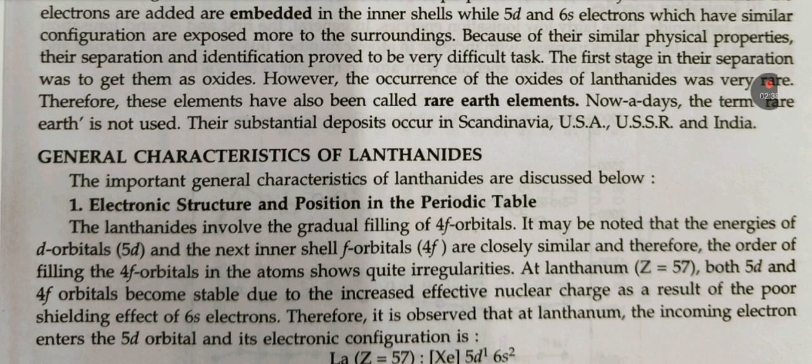At lanthanum, both 5d and 4f orbitals become stable due to the increasing effective nuclear charge as a result of poor shielding effect of 6s electrons. Therefore, it is observed that in lanthanum, the incoming electron enters the 5d orbital and its electronic configuration is La, Z equal to 57, Xe 5d1 6s2.